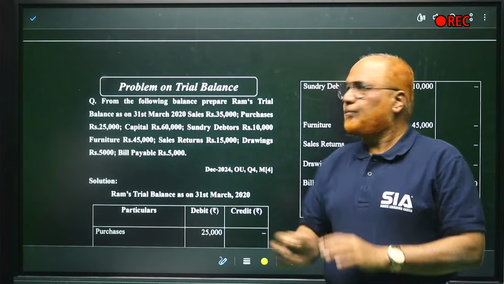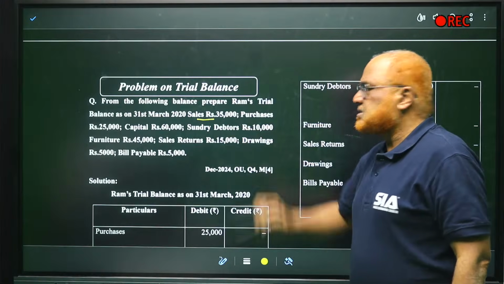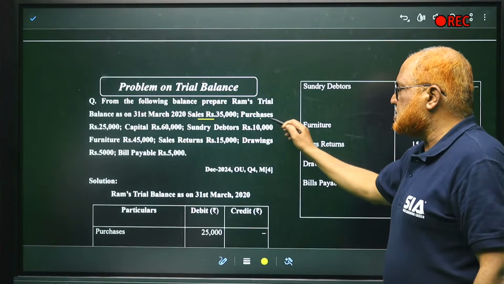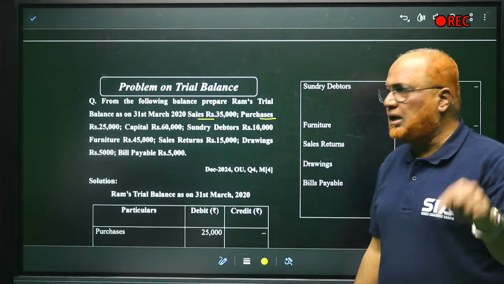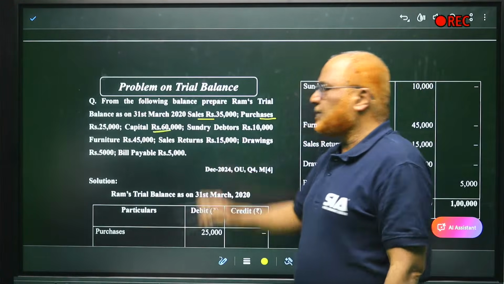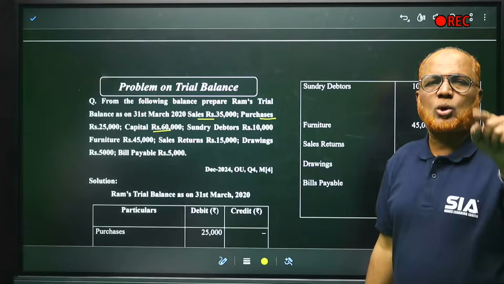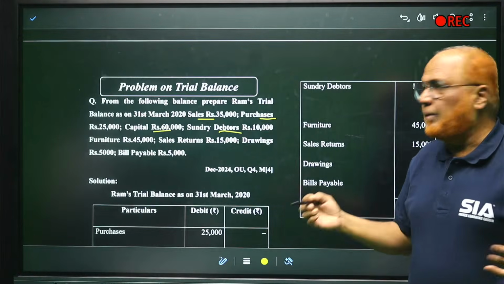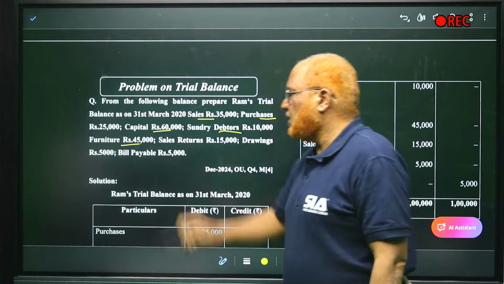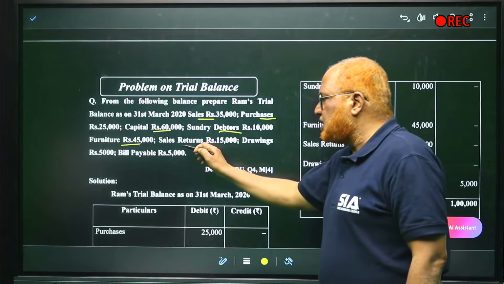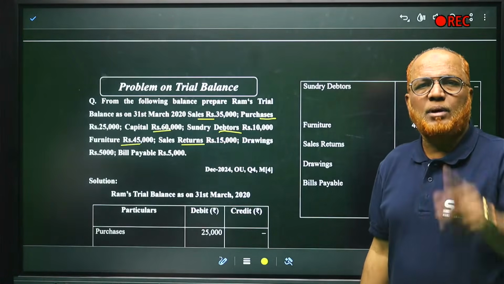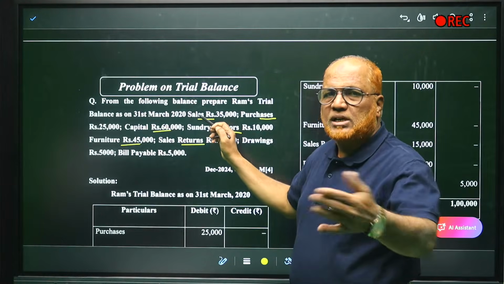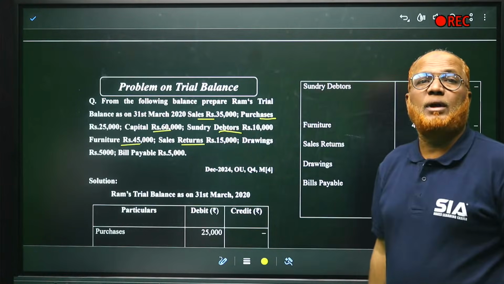So note it down. The sales account always will show credit balance. Then purchases always will show debit balance. Then capital always will show credit balance. Sundry debtors will always show debit balance. Furniture, debit balance. Sales return, debit balance. Remember, the sales account will show credit balance, and opposite to sales is sales return. It will show debit balance.